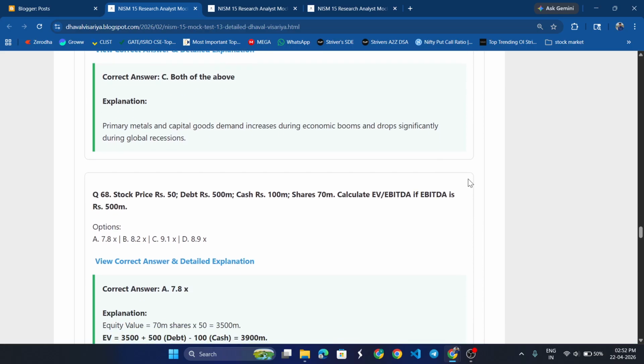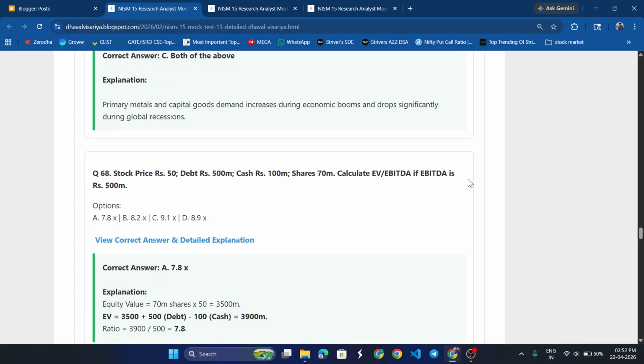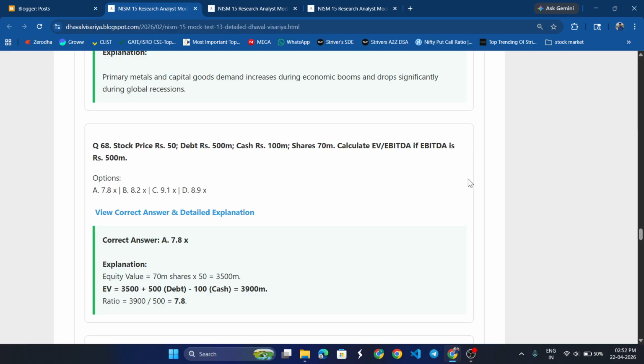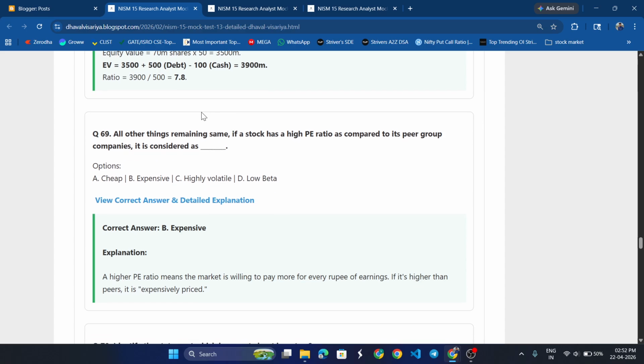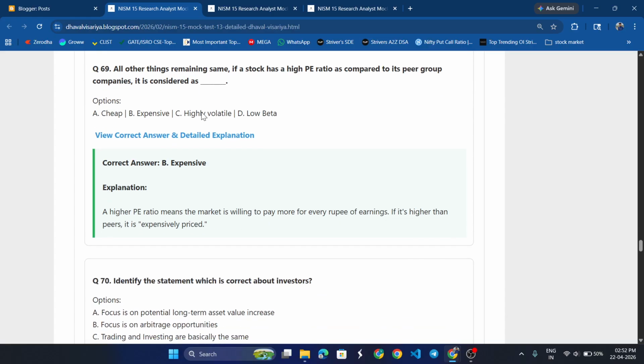Stock price 50, debt 500 million, cash 500 million, shares 70 million. EV by EBITDA, if EBITDA is 500 million, the answer would be 7.8x. Using this formula, you can get the answer. We have to get a ratio. What is EV by EBITDA? Then how many times? 7.8 times. All the other things remain the same. If a stock has a high PE ratio as compared to its peer group companies, it is considered as expensive.